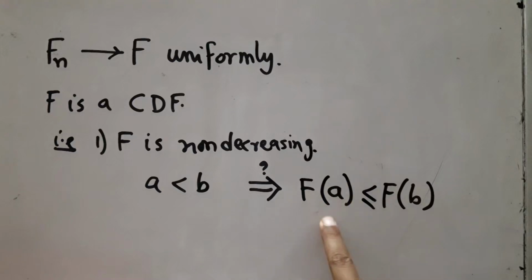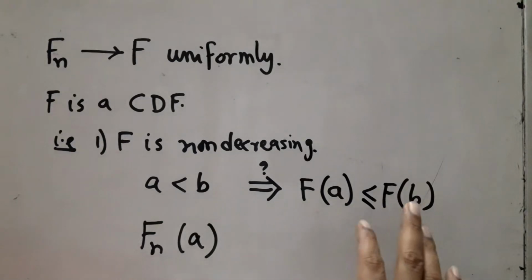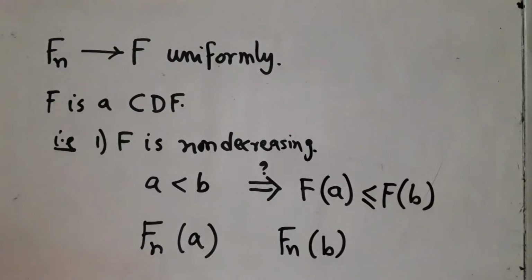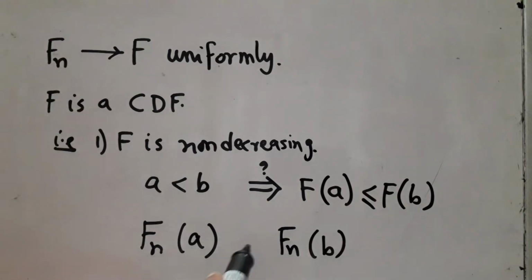Now, what is the definition of F(a)? It is the limit of Fn(a). Similarly, F(b) is the limit of Fn(b). Now, since Fn's are themselves CDFs, these are non-decreasing. As a result, we always have this inequality. So, when I take the limit of this and this, in the limit also the same inequality will be preserved. As a result, we shall get F(a) less than or equal to F(b).